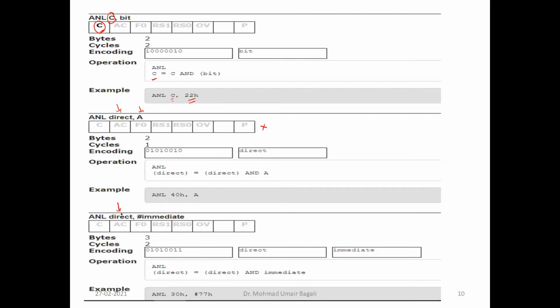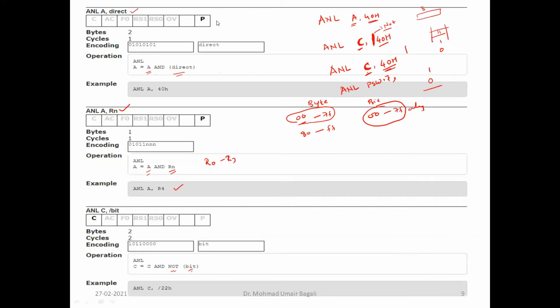Similarly, here the destination operand is direct memory addressing mode. Again, the flag bits are not affected. I hope you are connecting all these things, right? Here only the parity flag bit. Why is it only the parity flag bit? Because if you look at the destination operand, it is the accumulator, and the accumulator is an 8-bit register. Once the result is 8-bit content, we can count the number of zeros and ones, whether the number of ones is even or odd, right? So that is why the parity flag bit. Here also the accumulator is acting as the destination operand, therefore the parity flag bit will get affected.